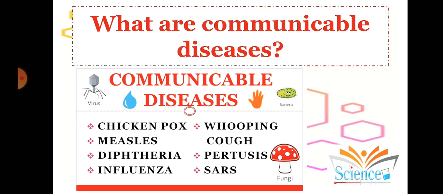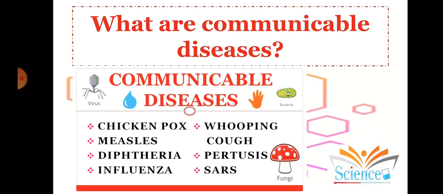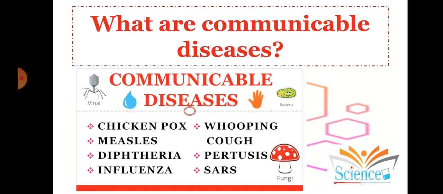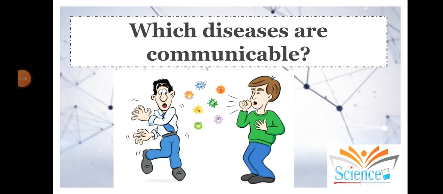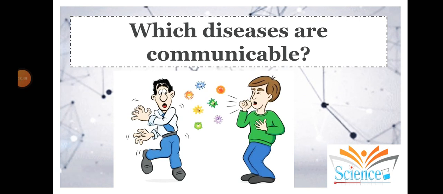Now, what you have to do is in your extra notebook, create 3 columns. One is disease, then cause, and symptoms. You can think of any 2 communicable diseases and fill in the details of what you know about them. All right, I hope all of you would have done it. So let's see what you have written in your notebook till now.